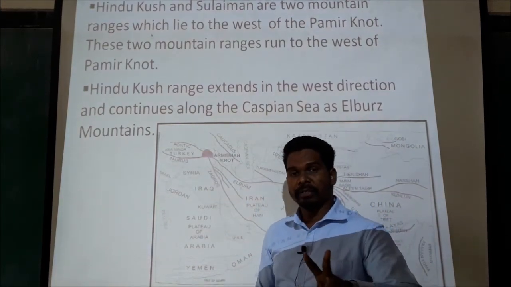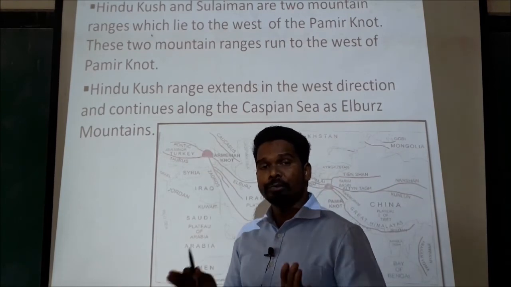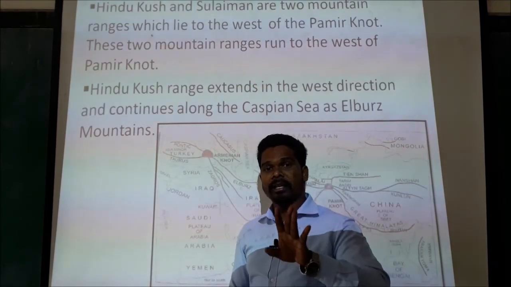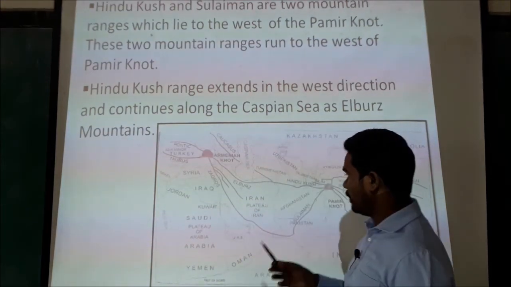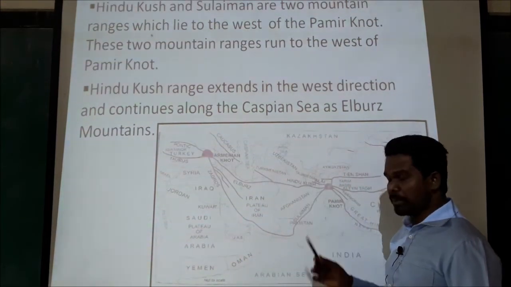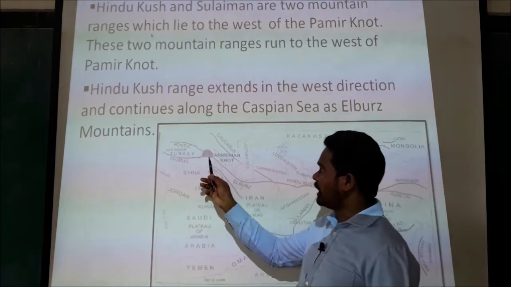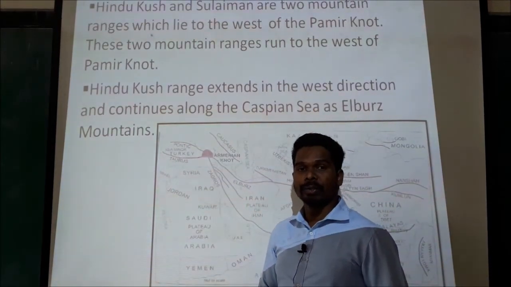So don't forget, towards the west of Pamir Knot there are two mountain ranges that run in the west direction, namely Hindu Kush and Suleiman, and they converge in Armenian Knot.